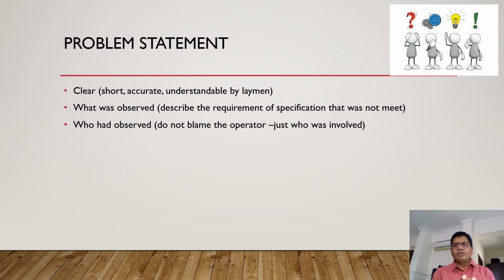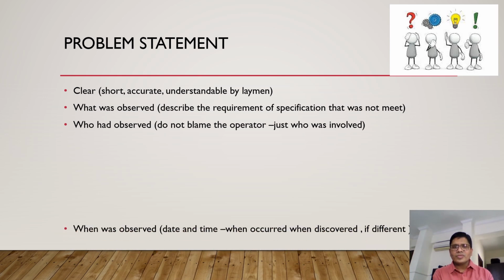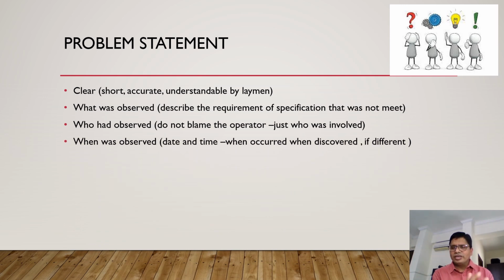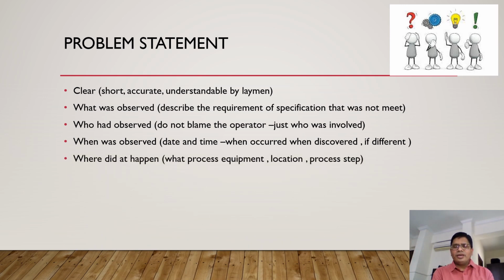Here we are not blaming somebody, just who was involved in this investigation, we have to write the name. When was it observed, so date and time we have to write. When occurred, when discovered, if different, then we have to write both. If it occurred on one day and was discovered on another day, you can write the shift also. It may be first shift, second shift, third shift, or general shift. Where did it happen? It happened in engineering, QC, manufacturing. So which area did it happen in?